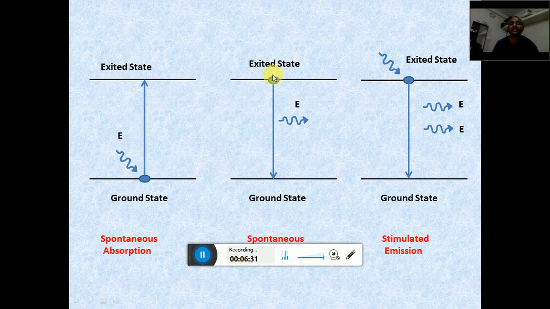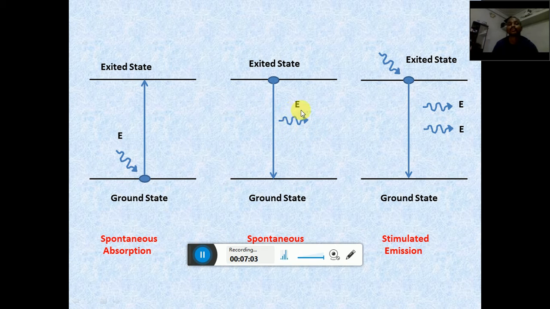Now it is at the excited state, but the lifetime of this excited state is very small, so it will not be stable here. It wants to come to the ground state. For this transition from the excited state to the ground state, or from a higher energy level to a lower energy level, the extra energy the electron has must be emitted. That energy will be emitted in the form of light, also called a photon.